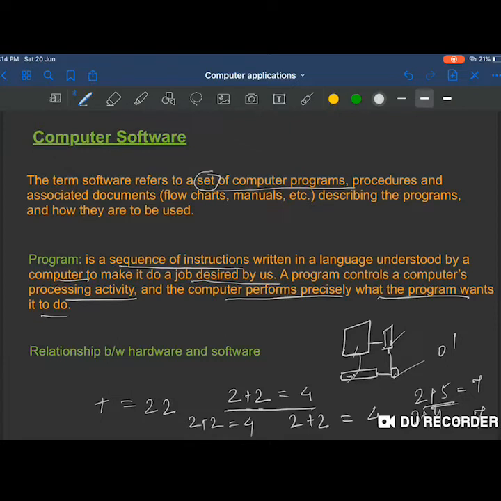It already knows here also I have to give output 7, right? So these are all different programs clubbed together in a set of such programs. It is made into, and then it becomes a software. So I am taking this example of addition.